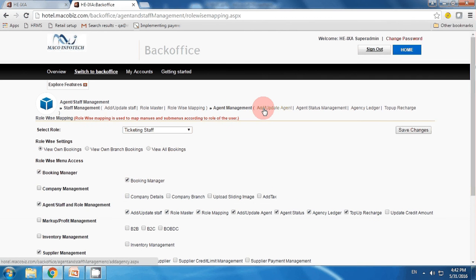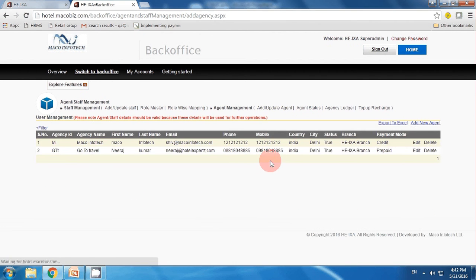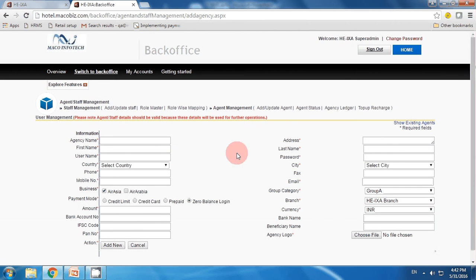Next is agent management, in which you can add or update your agent details. I will show you how. Just click on add and update details, add new agent. Here you will get a form in which you can add all the details of your agent: agency name, first name, username, password, city, country and all the details. Then payment mode, either it is credit limit, credit card, prepaid, zero balance login. Then map it with the branch, currency, and when you put all the details, just add it.